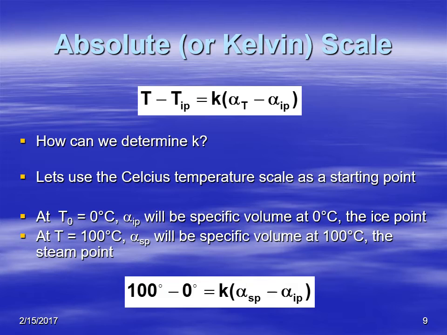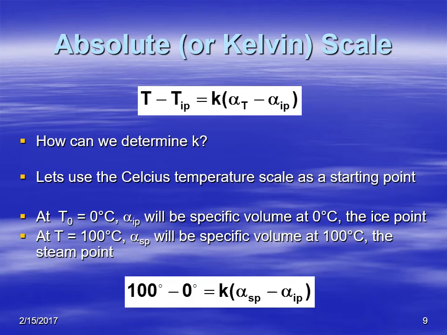But what is K? This is a constant. This is the slope of the line. And we're going to have to come up with that somehow. So we're going to use the Celsius scale, because we know what the temperature is at various points, and we know what the specific volume is at specific points.